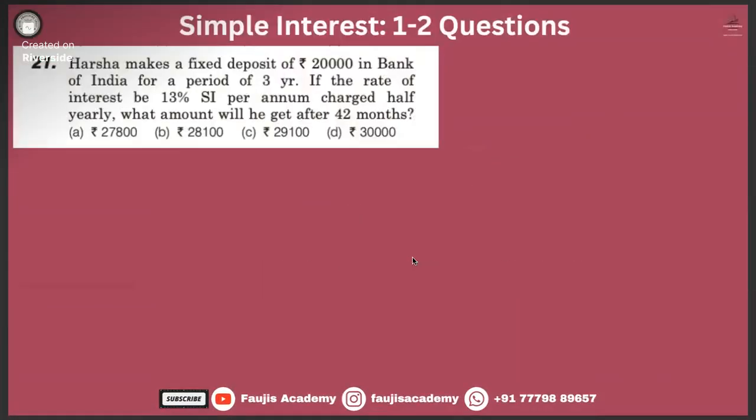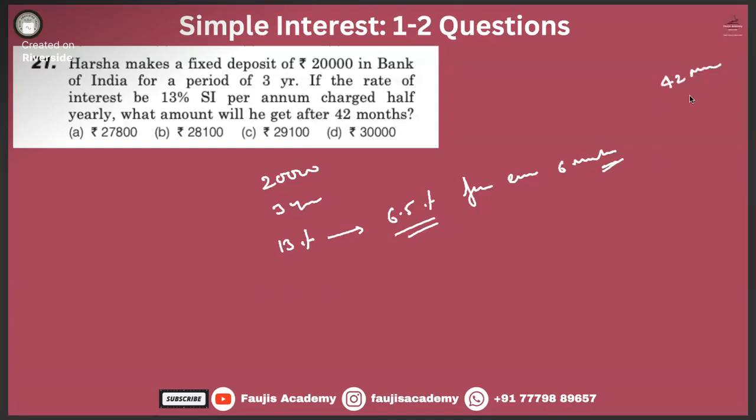Harsha makes a fixed deposit of 20,000 in a Bank of India for a period of 3 years, 13% per annum, interest charged half yearly. That means half yearly 6.5% is the interest for every 6 months, right? 42 months means 7 six-month periods, right?